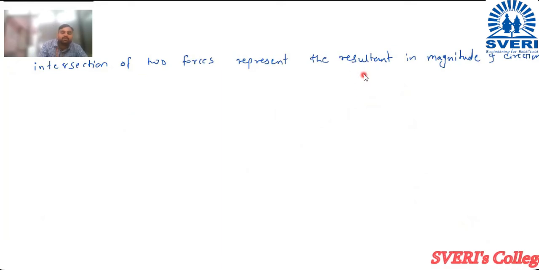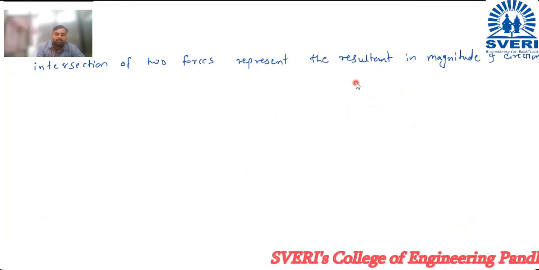So we will see the derivation of this also, although derivation is not in your syllabus, but I am taking it for understanding purposes.